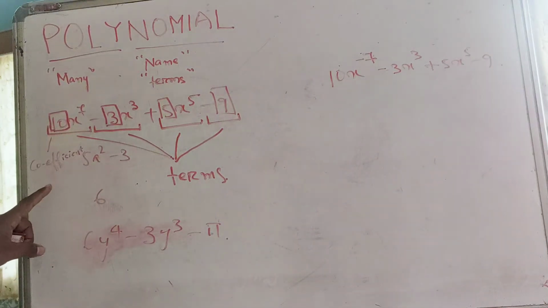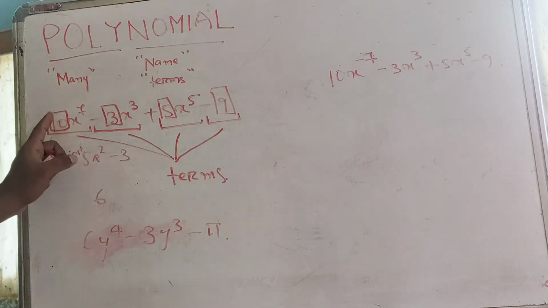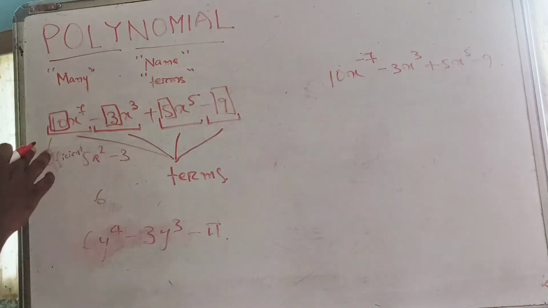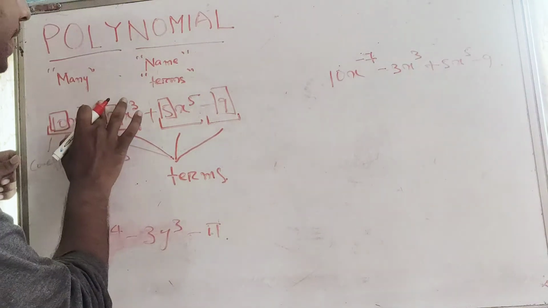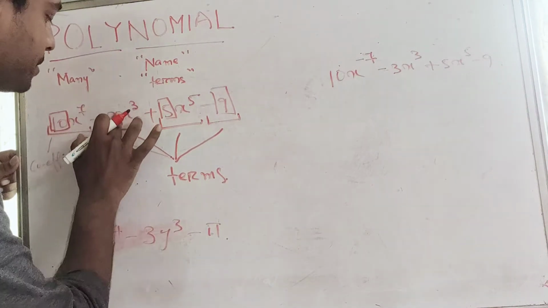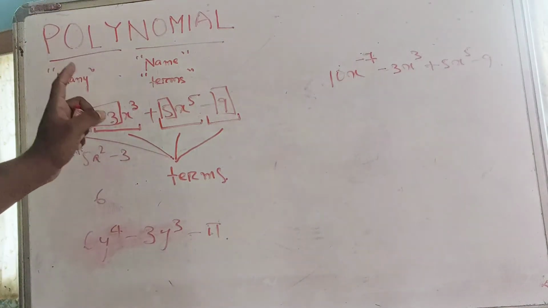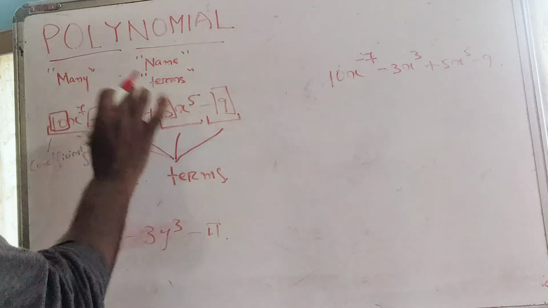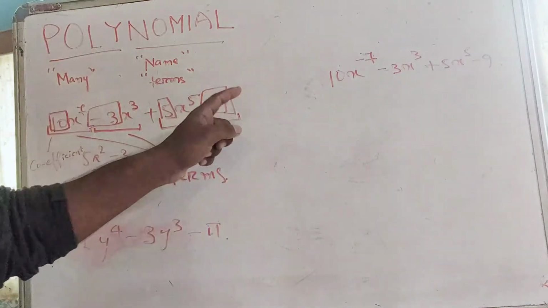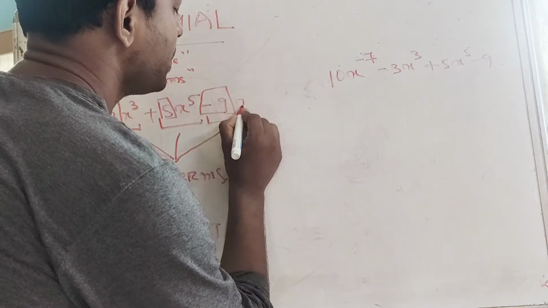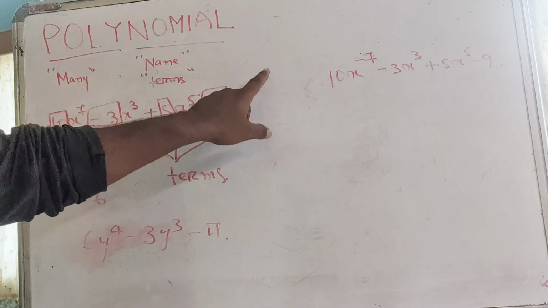The word seems to be a very fancy one, but the concept is very easy. The coefficient is the constant number multiplied by some variable. So here the first coefficient is 10. Let me be very careful. The second coefficient is not 3, it is minus 3. We have to consider the sign also. The third coefficient is 5 and the last coefficient is minus 9. You can also view it as minus 9 times x to the 0th power, and x to the 0th power is 1.